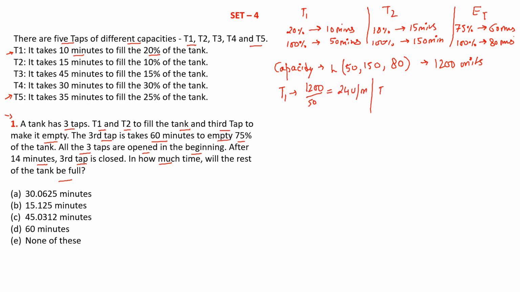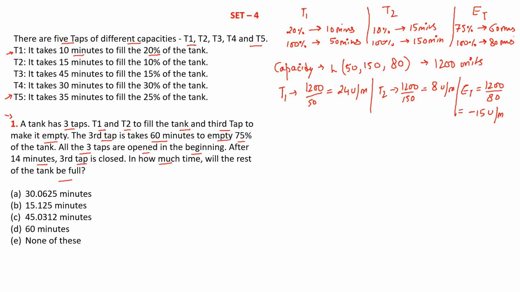For tap 2 it would be 1200 over 150 equal to 8 units per minute, and for the leakage pipe it would be 1200 over 80, that means it is 15 units per minute.